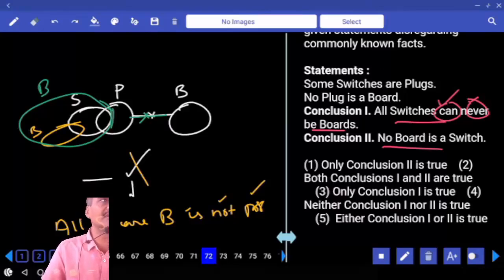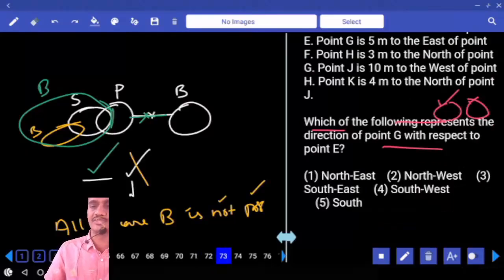He is also claiming that it is not possible. Hence whatever he claimed is definitely true. Hence what is the answer we have? Only one, that is choice 3, 72.